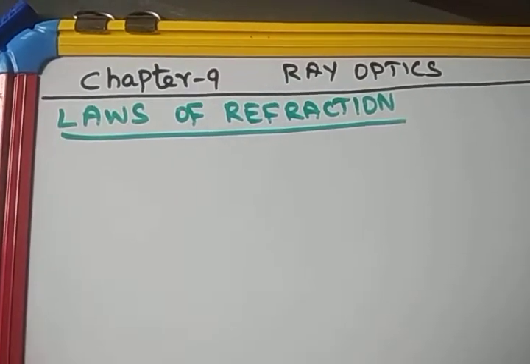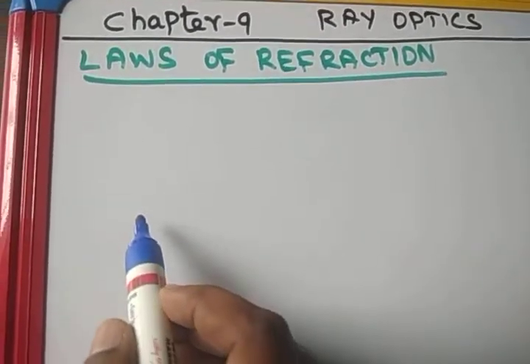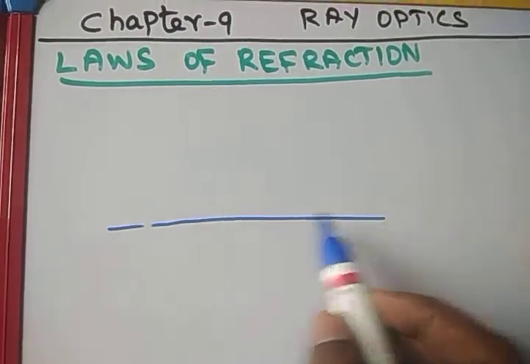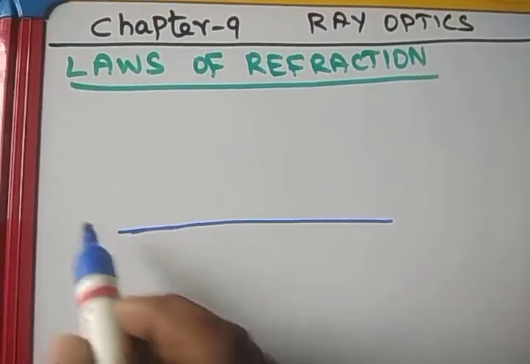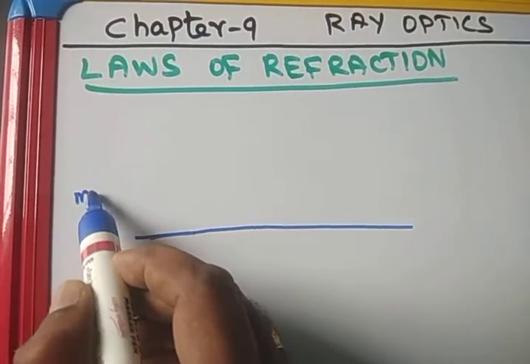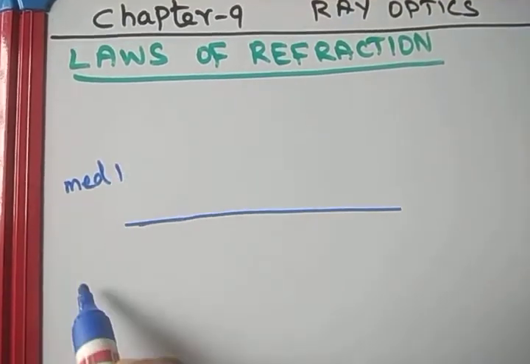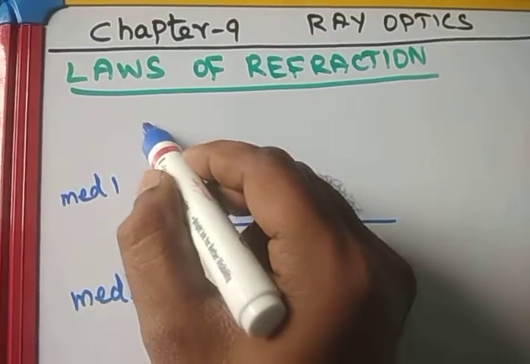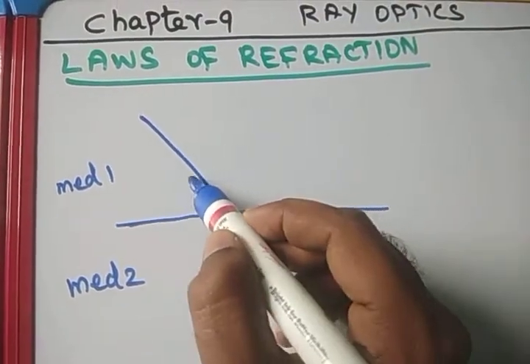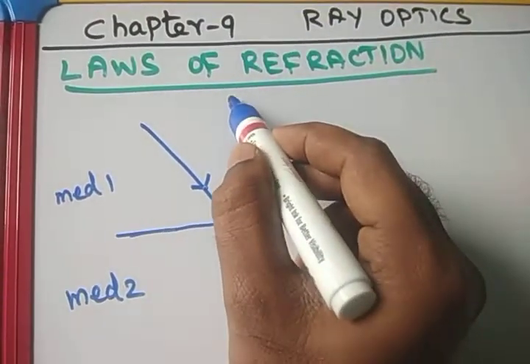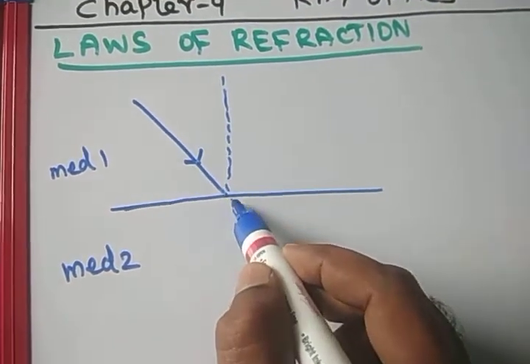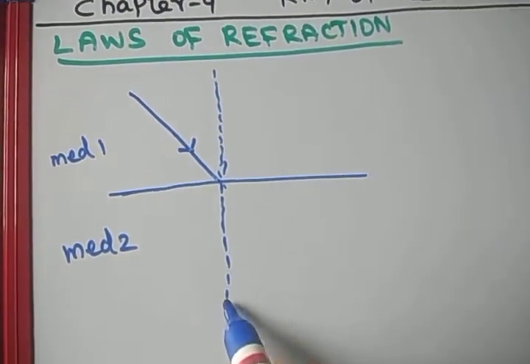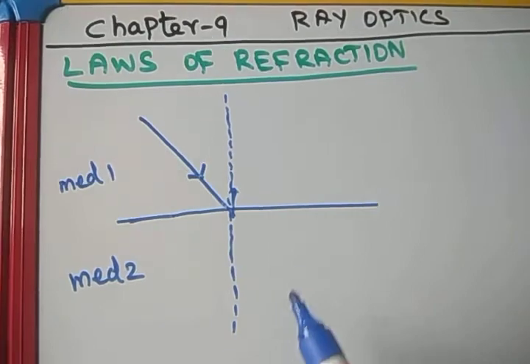Laws of refraction. As we know, when light travels from one medium to another medium, this is medium 1 and this is medium 2. So when light travels from one medium to another, what will happen? There will be a change in the path of the light. The change in the path of the light is called refraction.